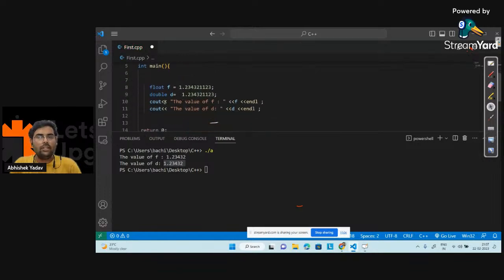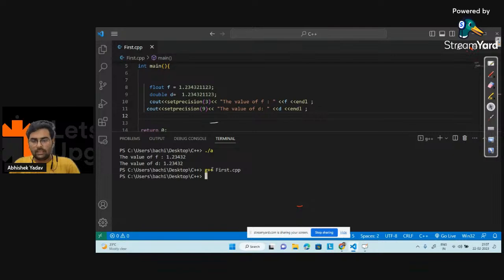After that, in order to manipulate the behavior of this floating variable f, I will use set precision, and inside the round brackets I will give the number of decimal digits I want. Here I will say 3. Similarly for this one also, right? Let's give the value as 9 here. Let's see what output I will get now.